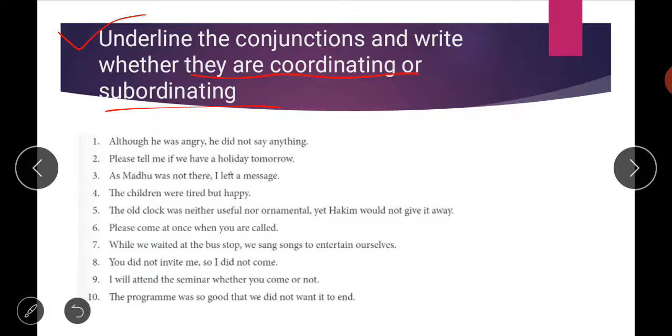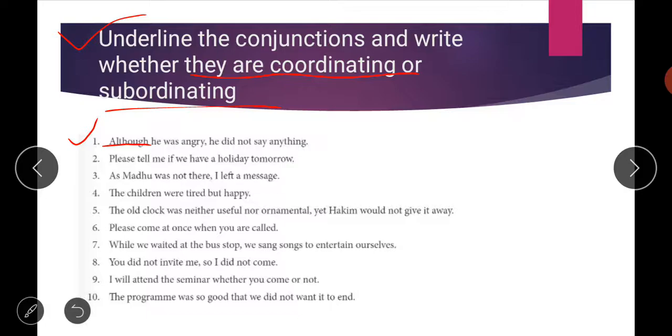I am solving the first 5 for all of you. First is, although he was angry, he did not say anything. First of all, although is your conjunction here, and we have just done that although falls under the category subordinating.